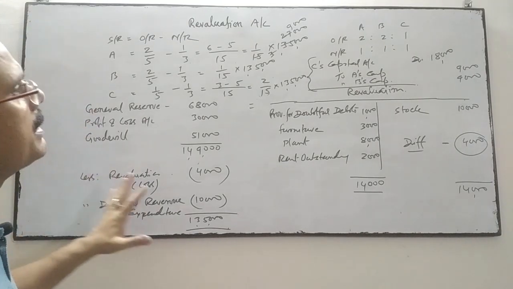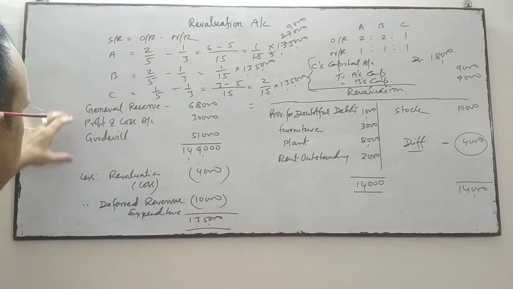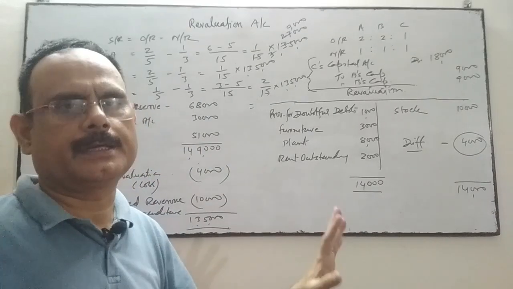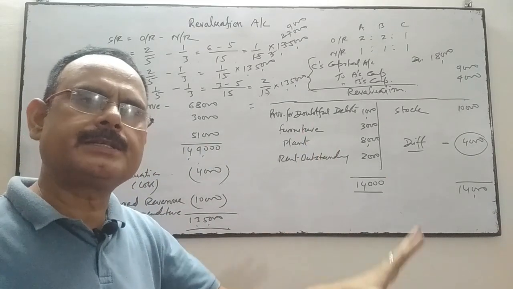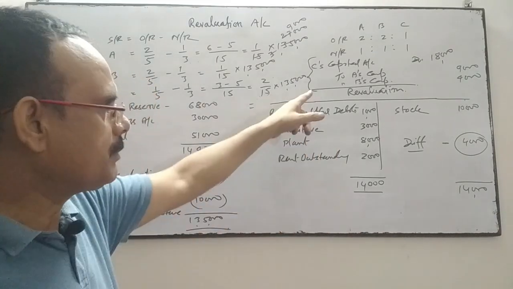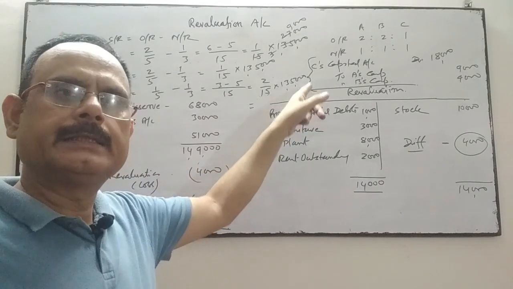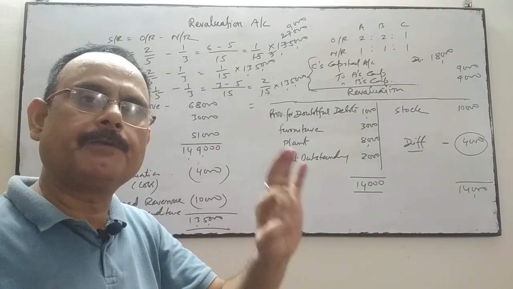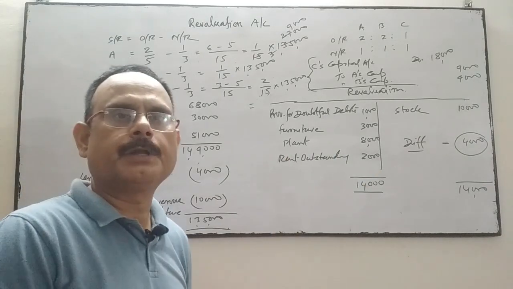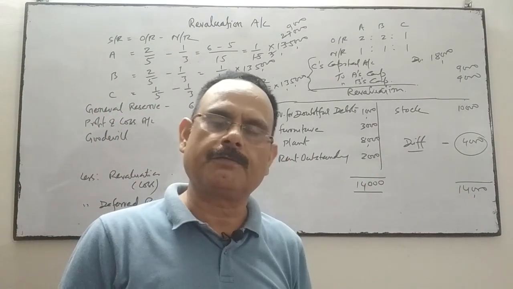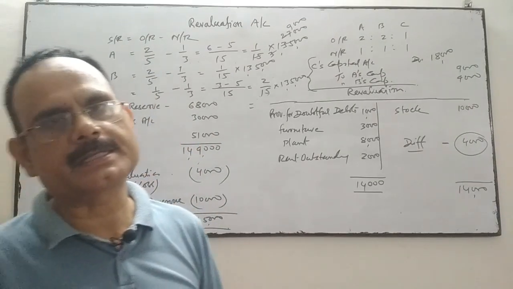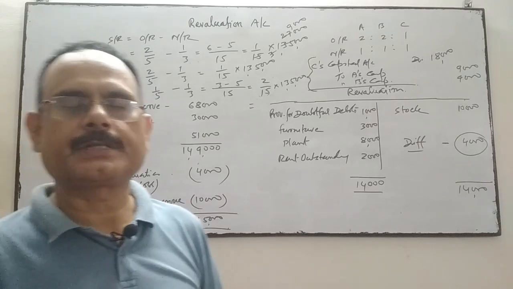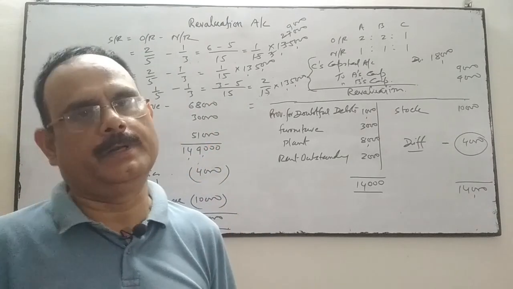We are not going to alter any assets, reserve or goodwill, nothing. That will remain intact as before. Through this single entry we have adjusted the revaluation of assets and reassessment of liability, and the items related to general reserve, fictitious assets, the profit and loss account credit balance, and goodwill.